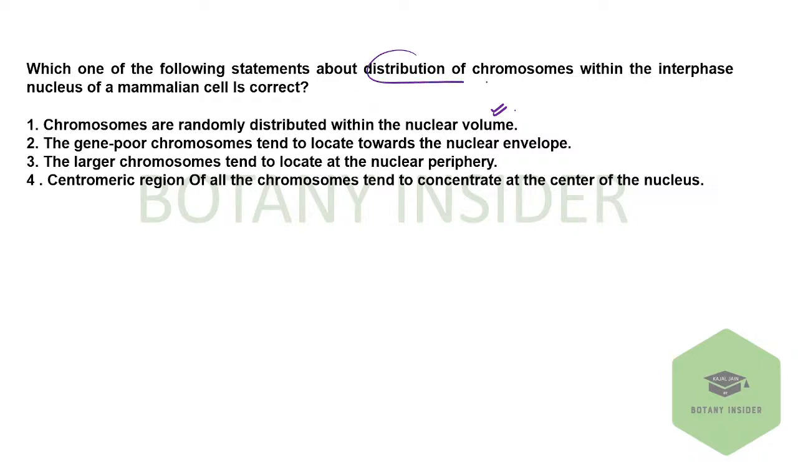The question is asking us about the distribution of the chromosome within the interphase nucleus. When a cell is undergoing division, or we can call it the cell cycle.